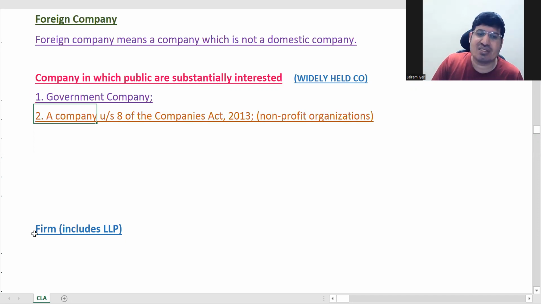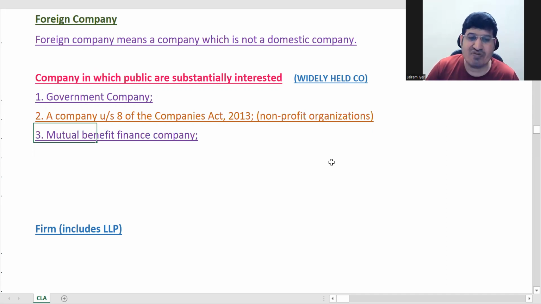Okay. So the second is Section 8 companies. These are some non-profit companies. They have some benefits under the Act. You will read this in company law, details about this. You've got a 35 marks section overall for the Companies Act. In that you will study Section 8 company also. So one is government company, Section 8 company, then mutual benefit finance company.